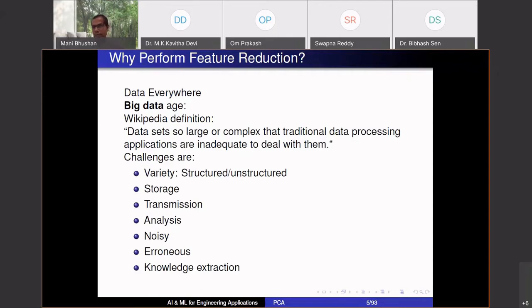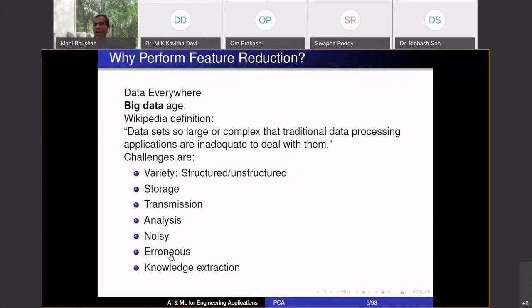Of course, big data has its challenges. There is a lot of variety in the data, different types of data. You have structured data, unstructured data, numerical data, quantitative data, qualitative data, binary data, all sorts of things. Storage challenges, transmission: how do you transmit data? How do you analyze it? Data is noisy, data is erroneous. Many of these questions you have been asking in the morning also.